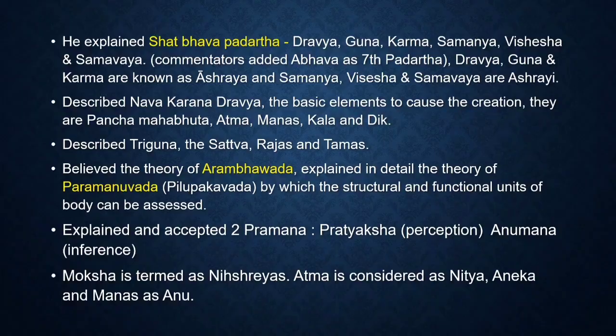So here Maharishi Kanada has described the Shatbhava Padarthas. They are Dravya, Guna, Karma, Samanya, Vishesha and Samavaya. And the commentators have also added Abhava as the seventh Padartha. So Dravya, Guna and Karma are the Ashrayas, and Samanya, Vishesha and Samavaya are the Ashrayi. That is, the Samanya, Vishesha and Samavaya reside in the Dravya, Guna and Karma.